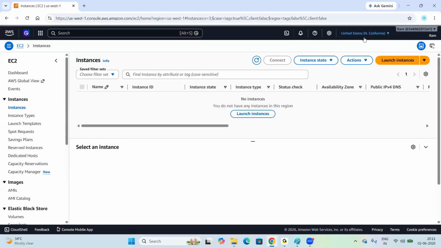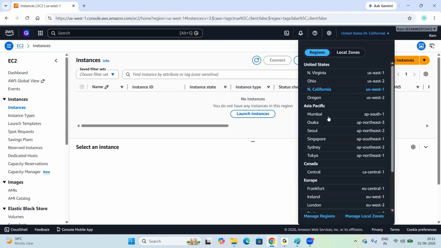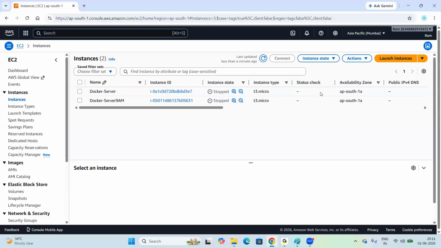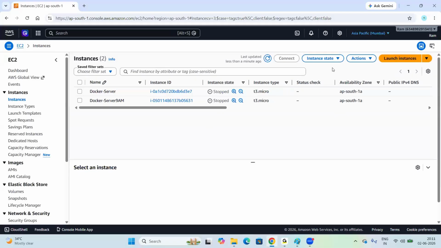You can change the region like this, right? So as per the client requirement, we need to choose the region. We should not decide this region. We'll get the information from the client, right? So now I want to select the Mumbai region. Yes.